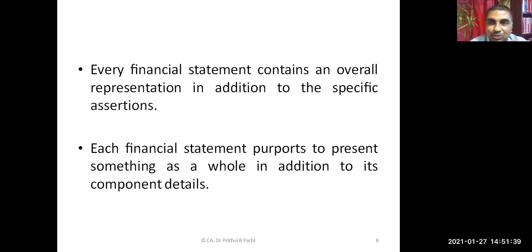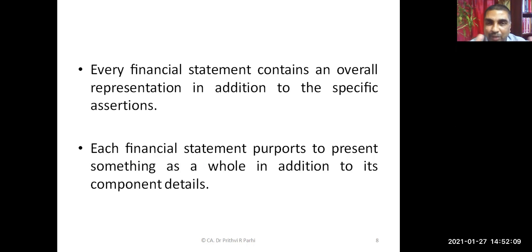So if I'm assessing the risk at the overall level, I can say risk is assessed at the financial statement level. But if I'm assessing risk at a particular item of the financial statement, testing whether all the assertions of that item are valid or not, then I can say I'm testing the risk at the assertion level.